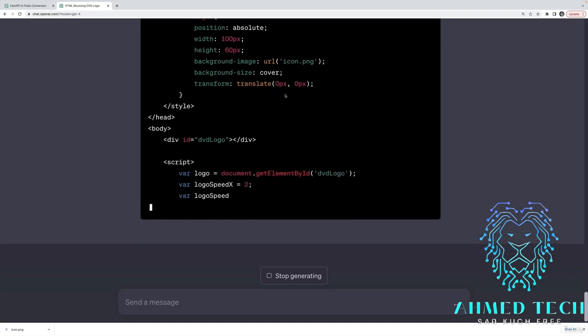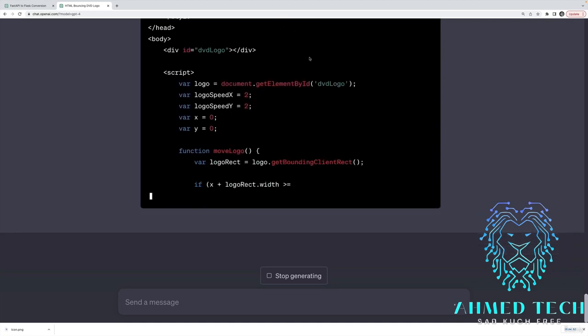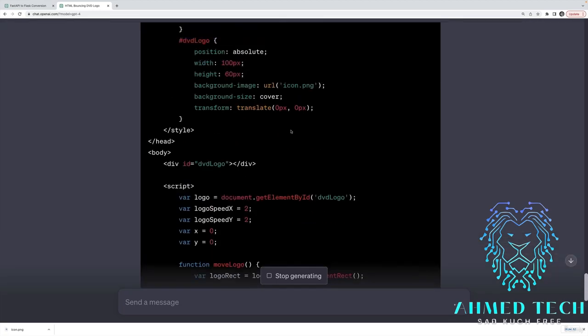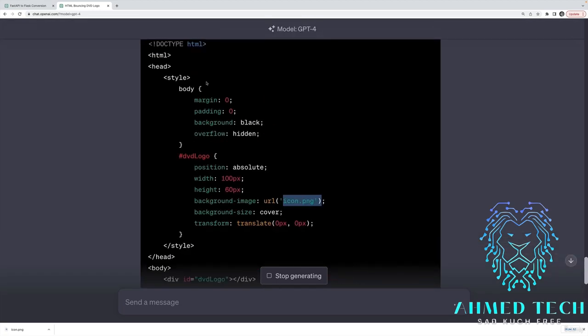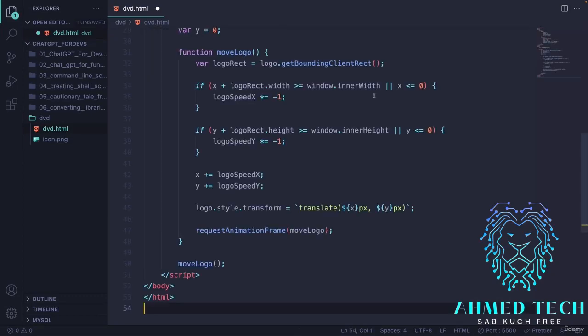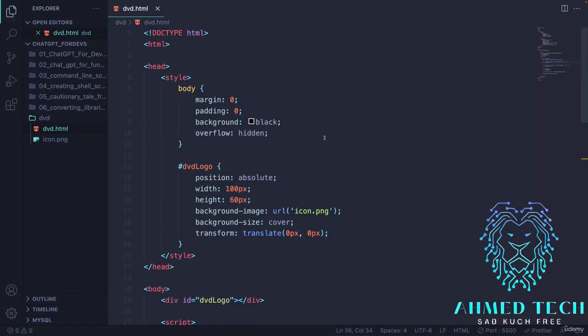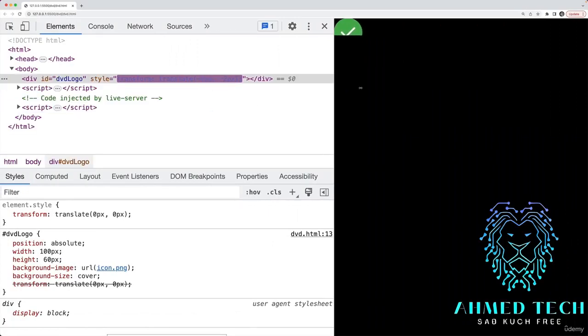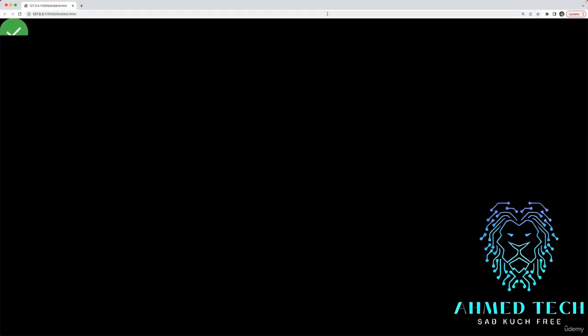So it starts at translate 0, 0. That's what I would expect. It's now using icon.png, which is nice. And let's see if that works any better. So I'll just put this whole code in here. Icon.png matches. And I refresh the page. Same bug again.